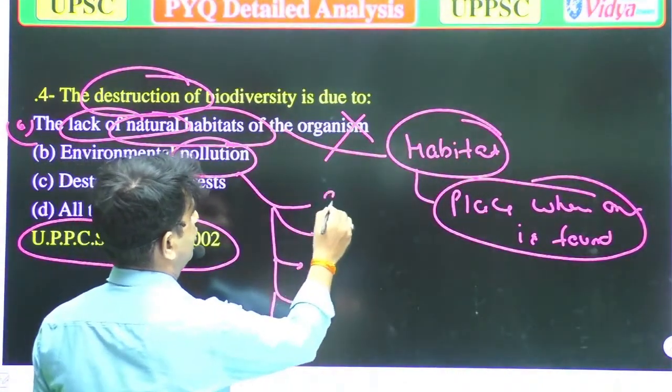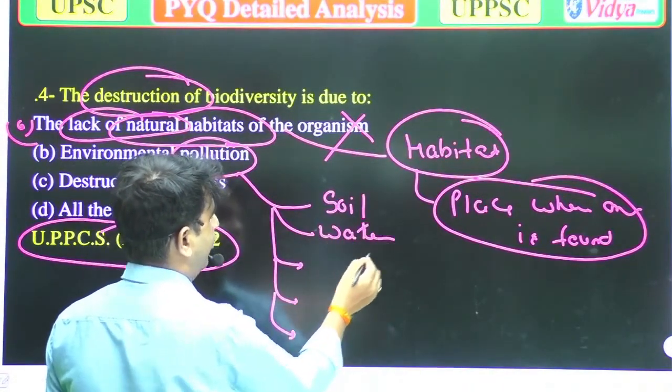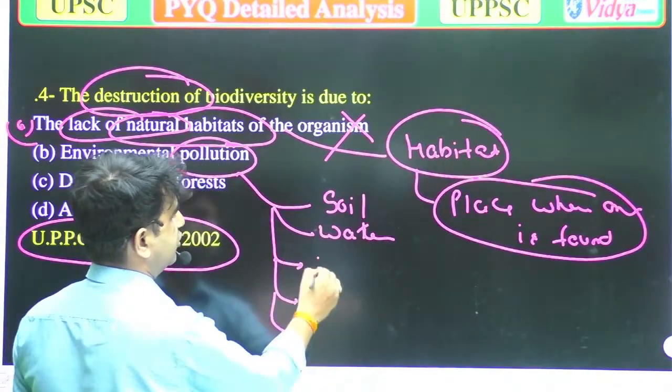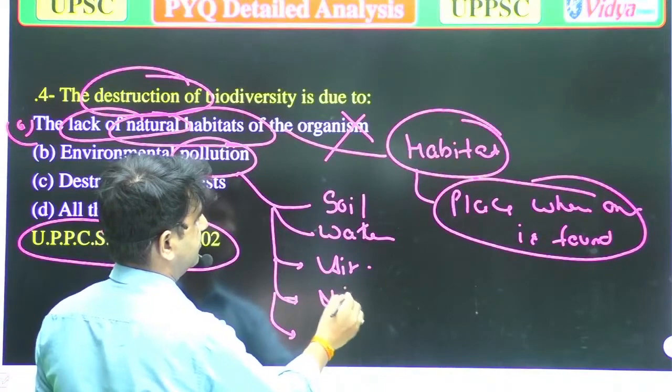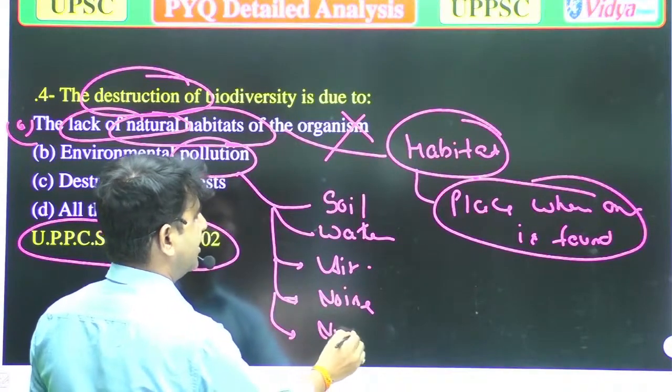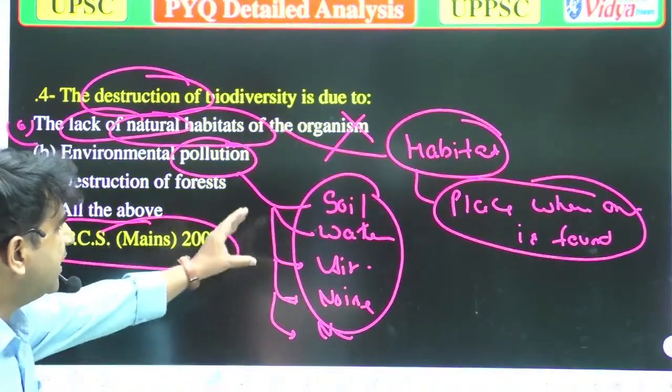Soil pollution, water pollution, air pollution, noise pollution, nuclear pollution. Many pollutions are there. More than 10 categories of pollution are there, but these are the main categories.